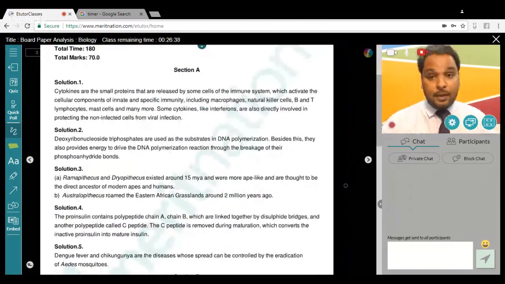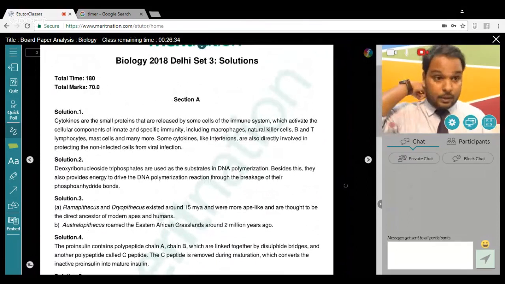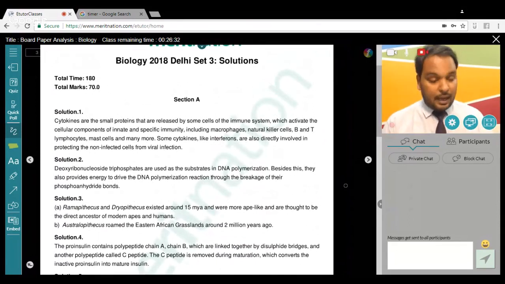Here I'm talking about set 3. I'll read the question, and the solution is available here. The very first question was, how do cytokine barriers provide innate immunity in humans?